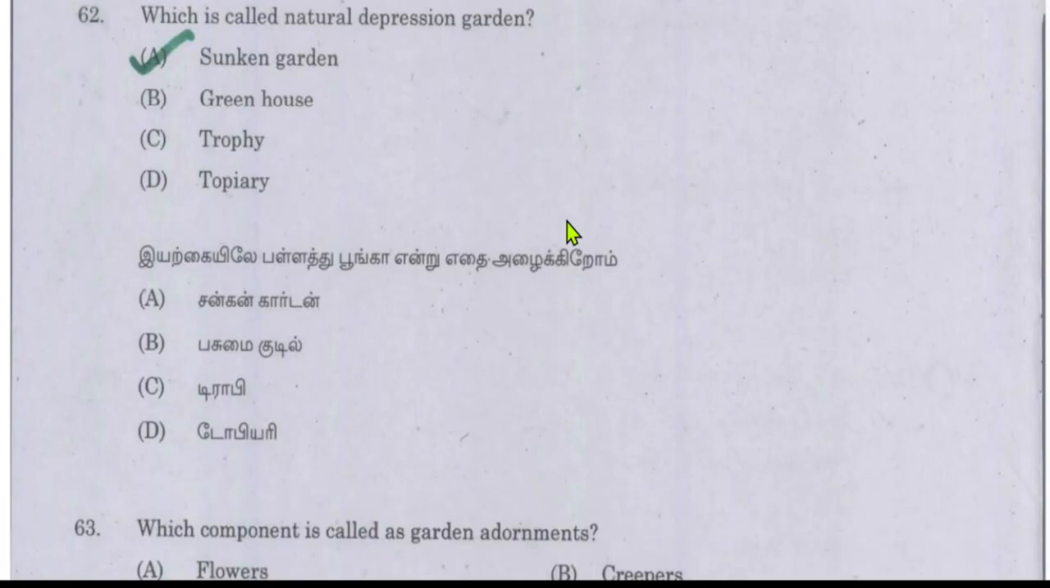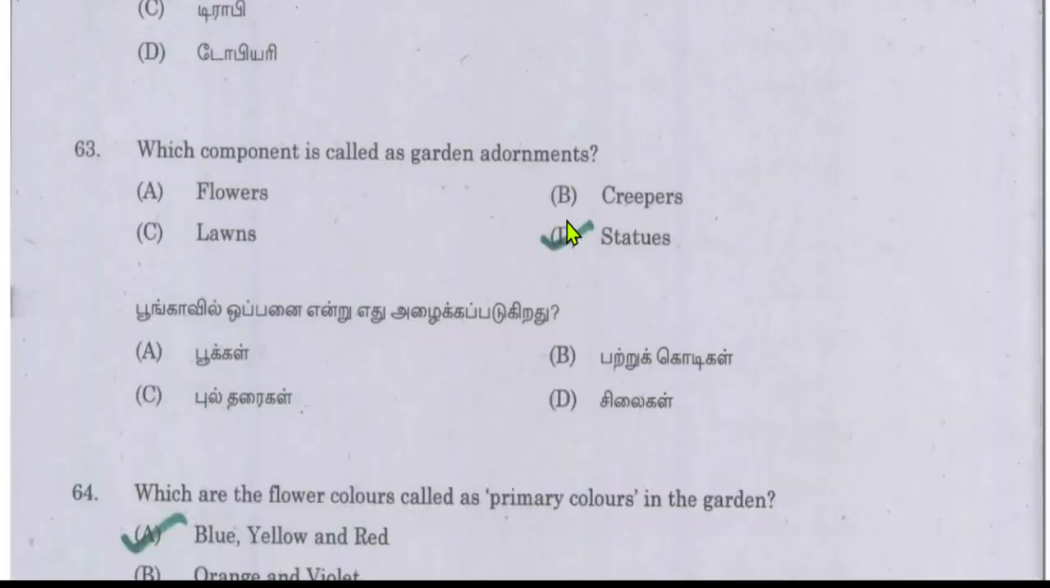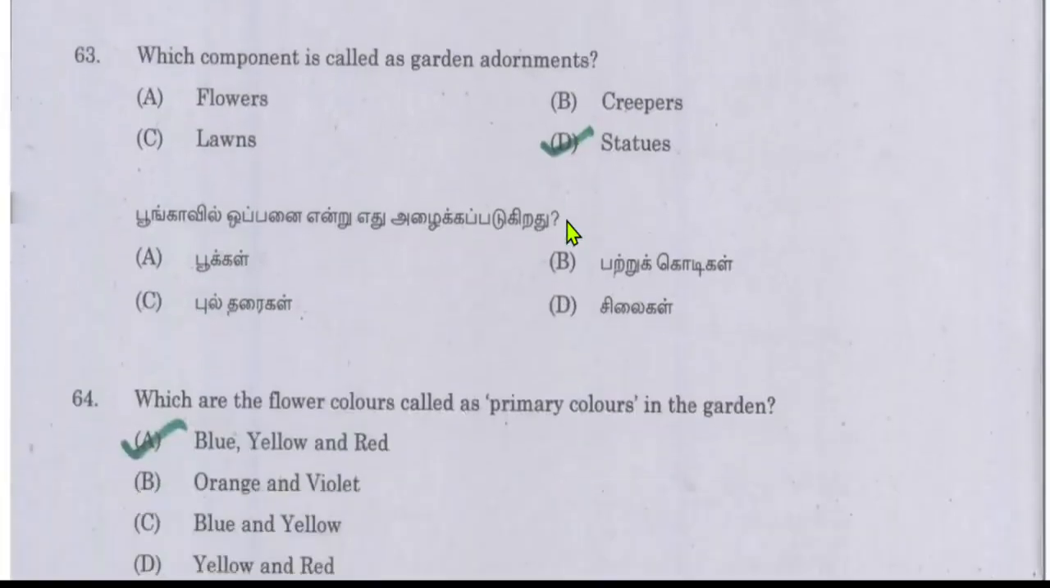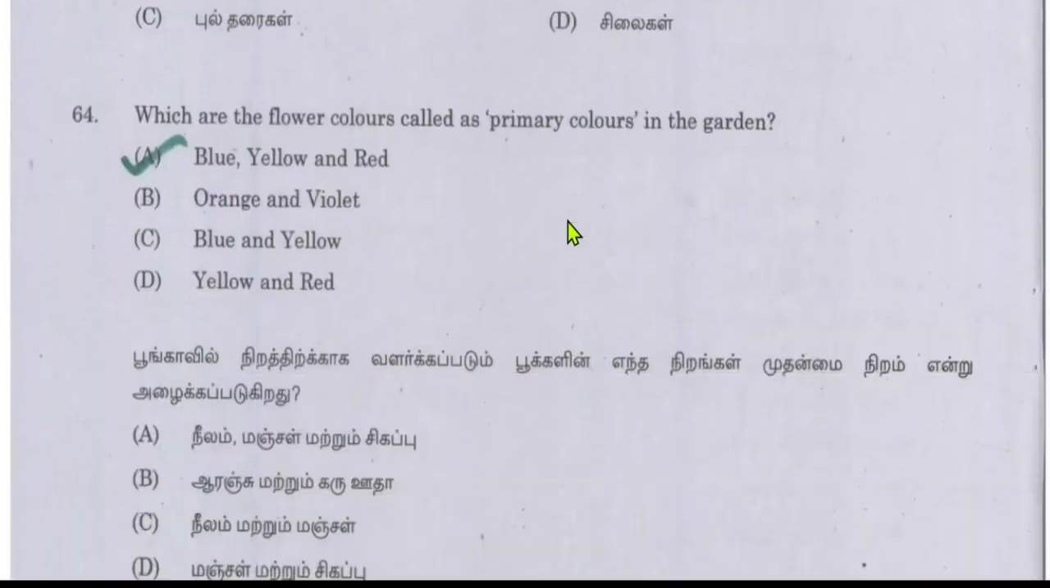Which garden is called a natural depression garden? So it is a sunken garden. Which component is called garden adornments? The answer will be statues. Statues are the components called garden adornments. What flower colors are called primary colors in the garden? The primary colors in the garden are blue, yellow, and red. It is a very interesting question. So the three primary colors in the garden are blue, yellow, and red.